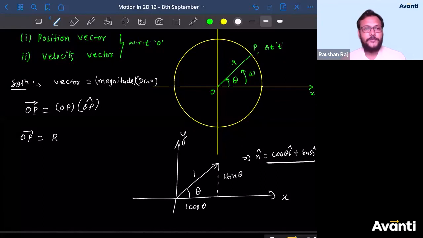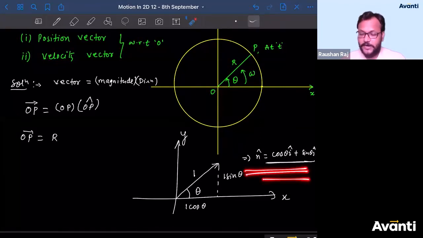So if a vector is making an angle theta with x axis, unit vector can be written as cos theta i cap plus sin theta j cap. Guys, please answer me honestly. Didn't we study this? That if a vector is making an angle theta with x-axis, unit vector will be cos theta i cap plus sin theta j cap. Didn't we study this part?